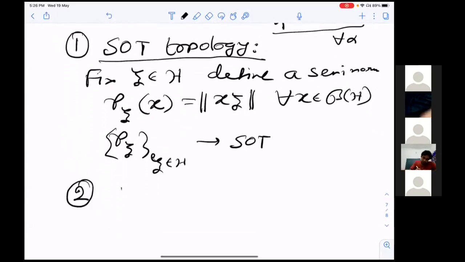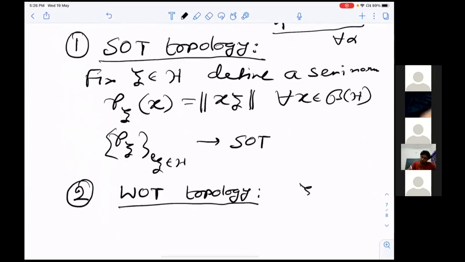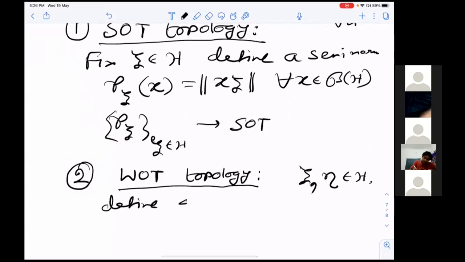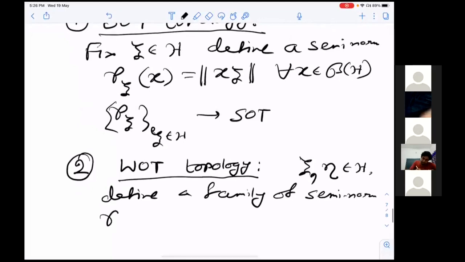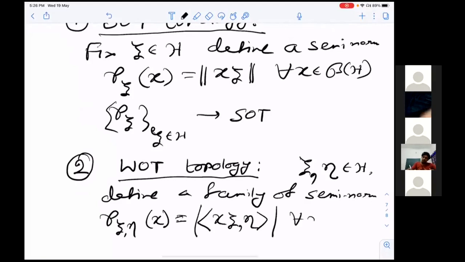So we have another locally convex topology on B(H) called the WOT topology. Here we have to fix two vectors, xi and eta in H, and define a family of seminorms by p_{xi,eta}(x) equals the absolute value of the inner product of x xi and eta, for all x in B(H).